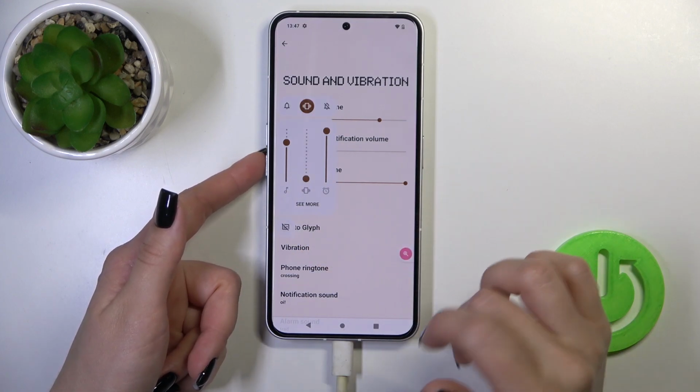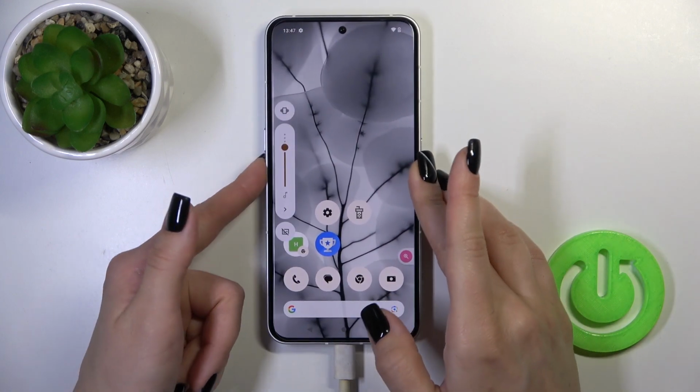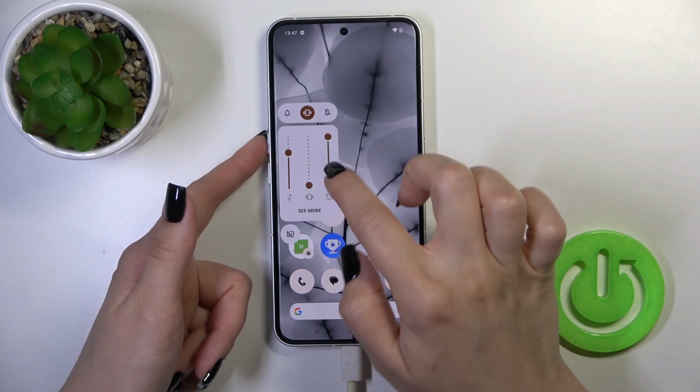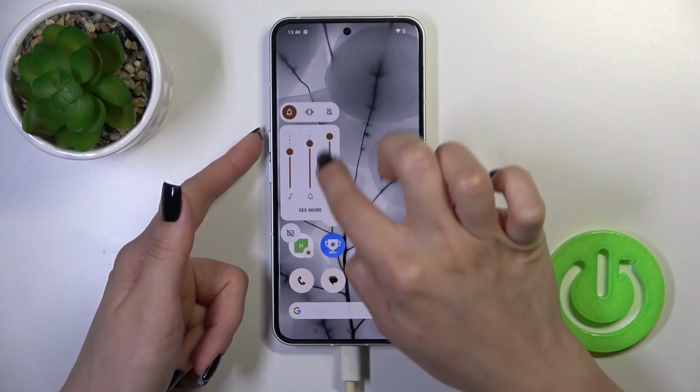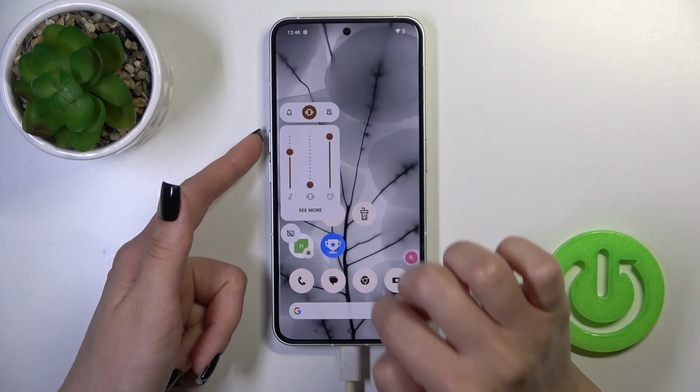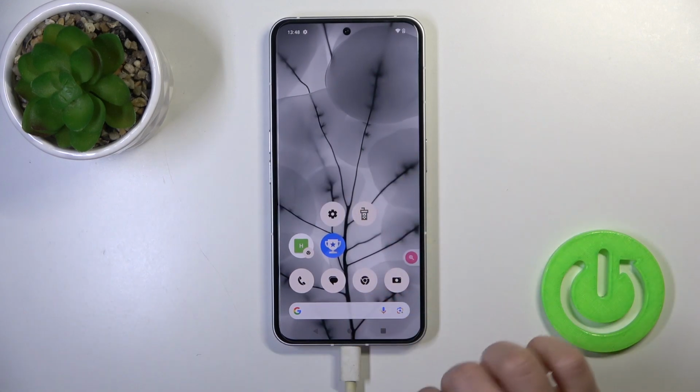So also you could make it just by another way. Just press up or down volume button, tap to the scroll, and here you will see the ringtone volume panel. Just slide it to the down to mute the ringtone volume.